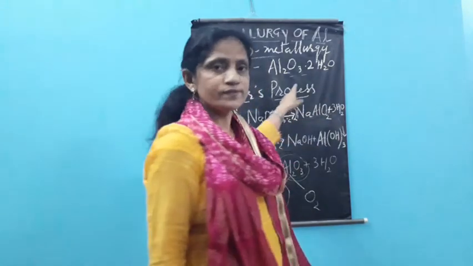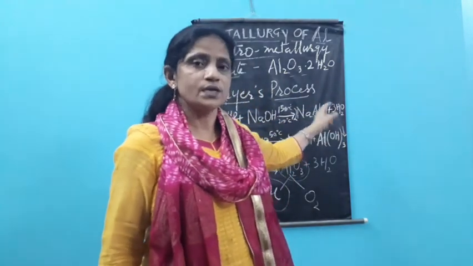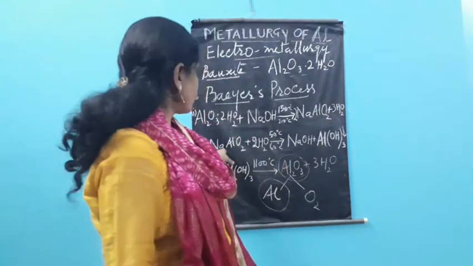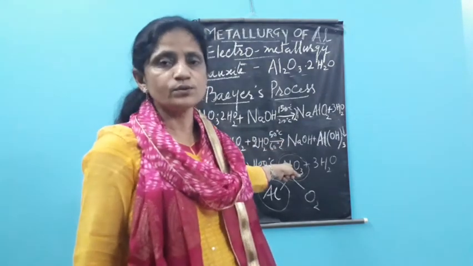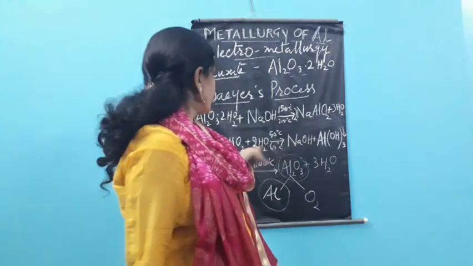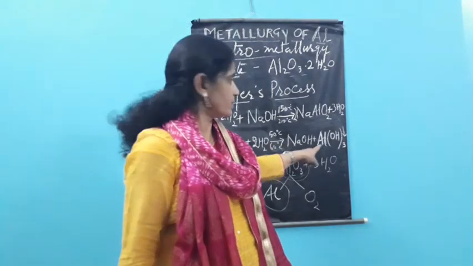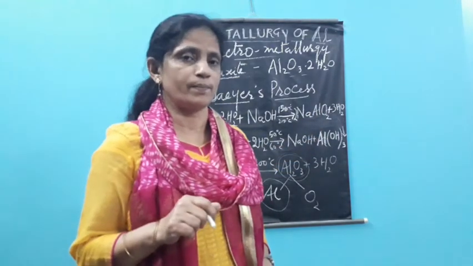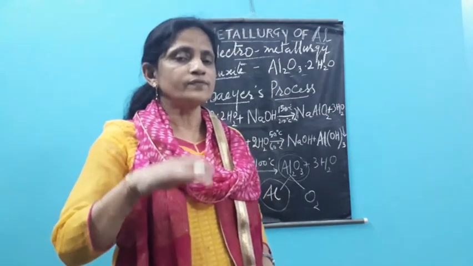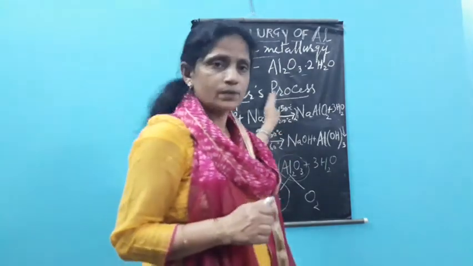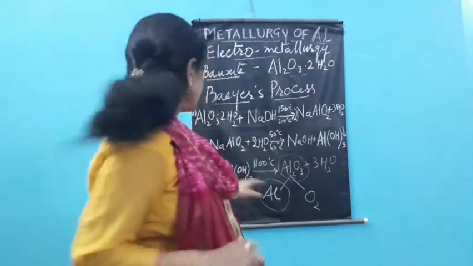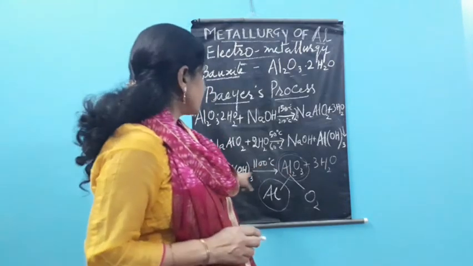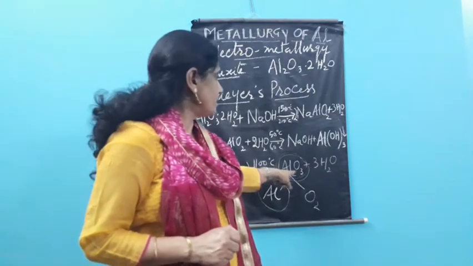Now this solution which you have extracted out, discarding the impurities from the container, is then subjected to hydrolysis. Hydrolysis of sodium aluminate is done at about 50 to 60 degrees Celsius. And after that, we see that this forms sodium hydroxide and aluminium hydroxide. Aluminium hydroxide is a precipitate, an insoluble compound, so it settles down in the drum. After that, we decant out the sodium hydroxide, and this aluminium hydroxide thereafter we heat. By heating up to 1100 degrees Celsius, this changes into aluminium oxide and water.